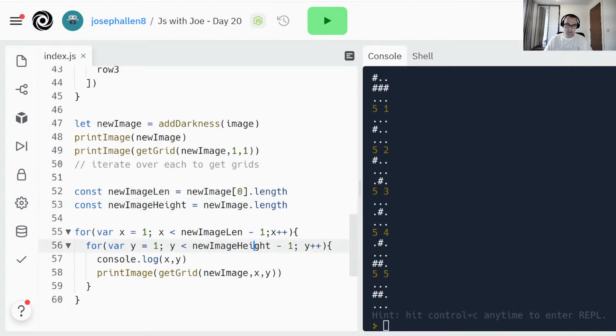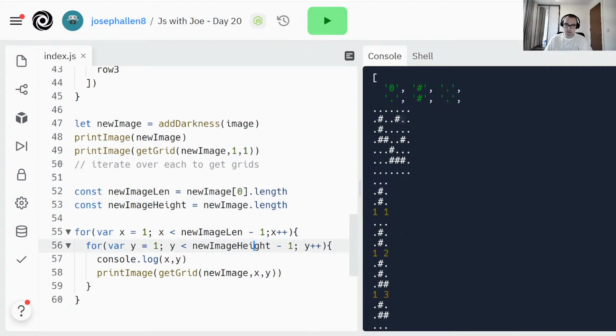There we go. So now I can verify these with each one. So we've got at 1, 1 we should be here, so we should be seeing this little grid section around it. All dots, all looks good. 1, 2 doesn't look right. So 1, 2, y. So 1 will be row 1, y2 will be here, but somehow that's got a dot dot. How has it done that? Why are they the same? They definitely shouldn't be.